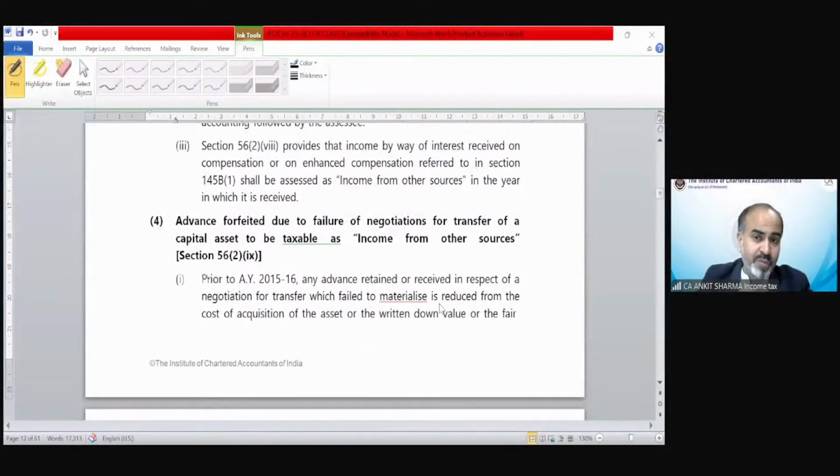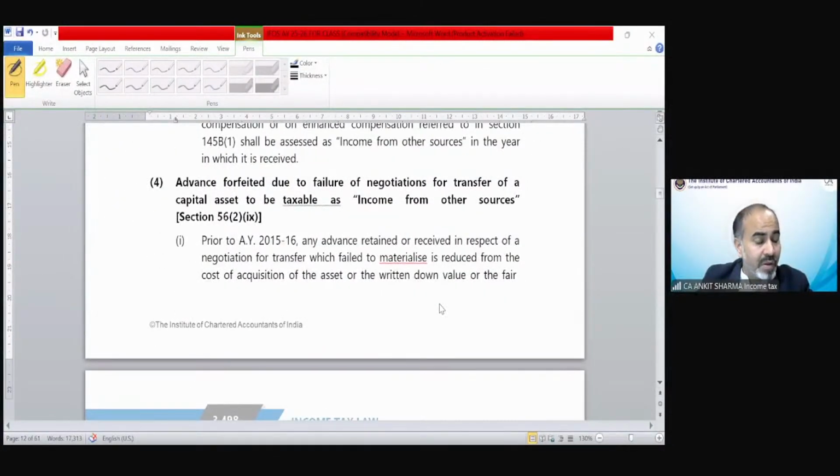Then point number 4, we have also discussed in capital gain, that is advance forfeited. If advance money is forfeited due to failure of negotiation for transfer of a capital asset, it is taxable as income from other sources.